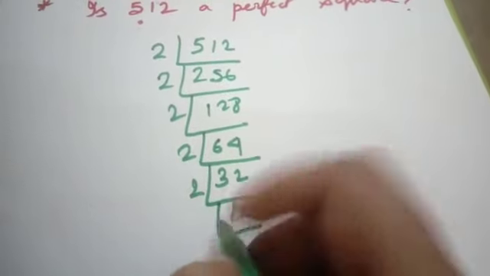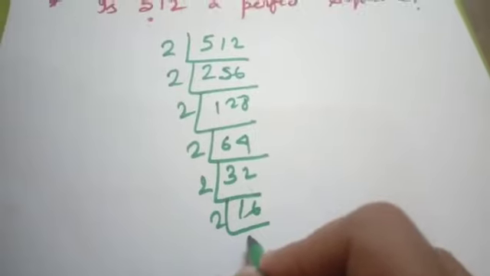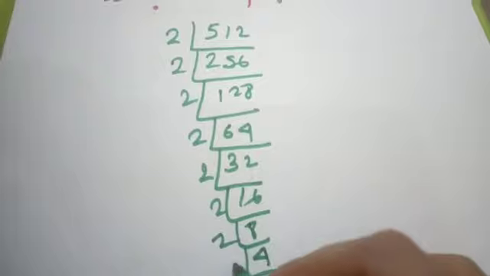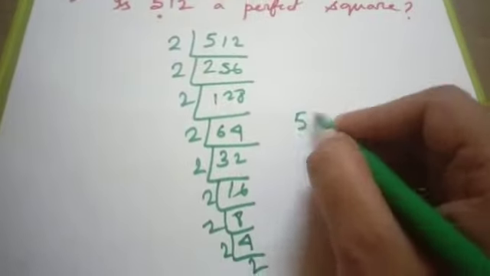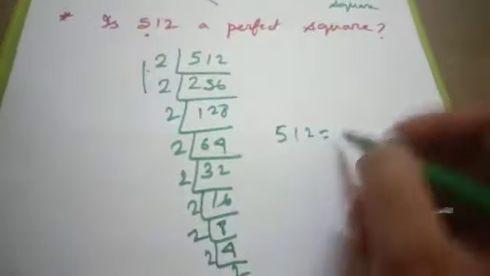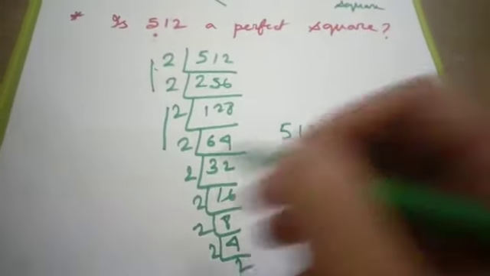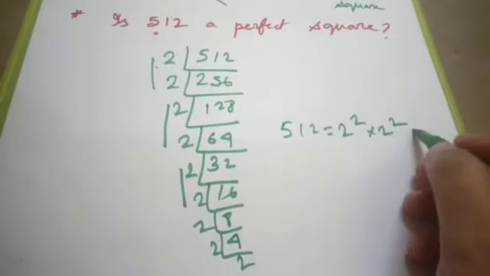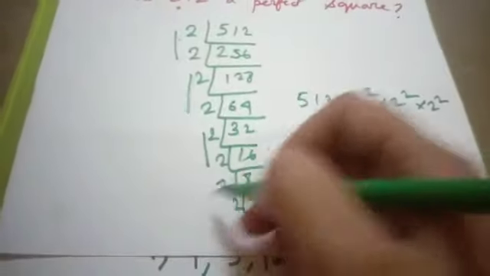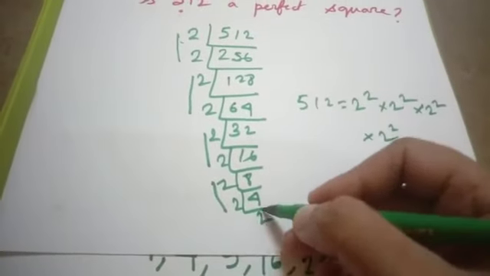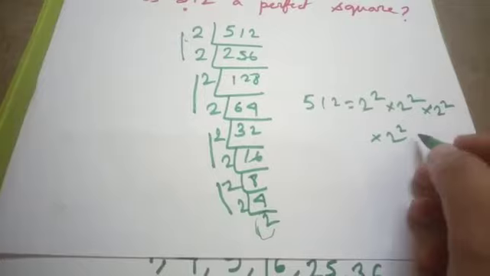2, 16. 2 8. 2 4. 2, 2. Thus we write 512 equal to, there are 2 2's, so 2 square. There are 2 2's, that is 2 square. There are 2 2's, 2 square, and there is a single 2, that is into 2.